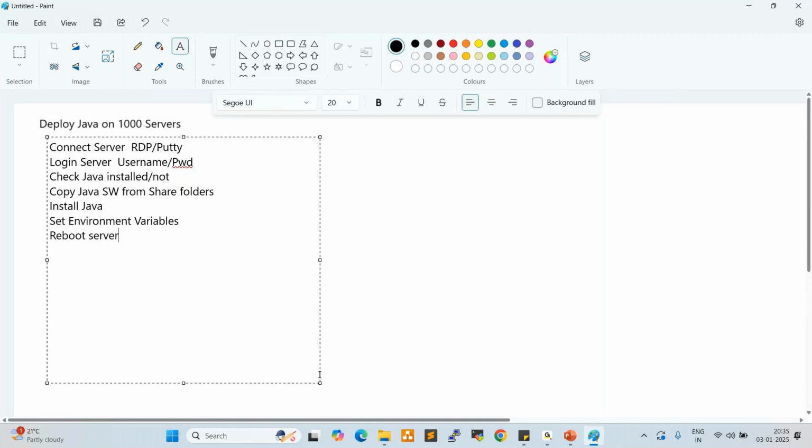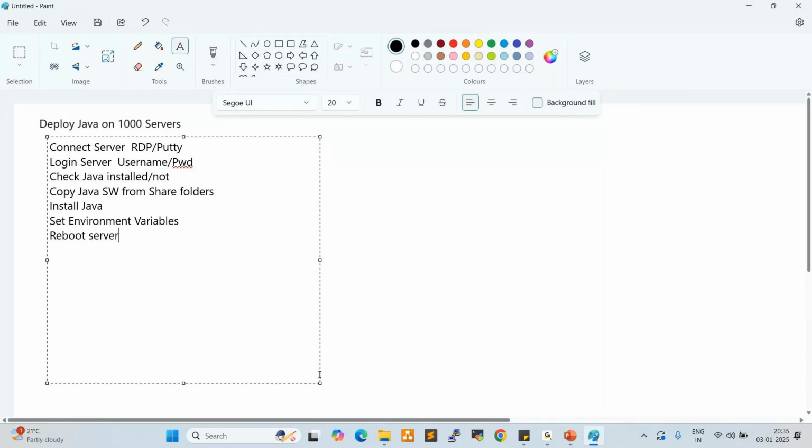So why do we require a restart here? Once we deploy the application, we need to restart the server, right? Because the changes will be reflected once you restart the server. So these are the steps we need to follow if you want to perform the manual way, manual activity, manual Java deployment, right?